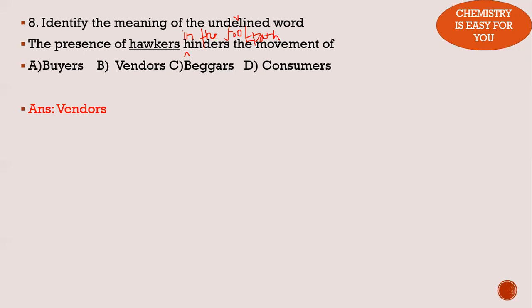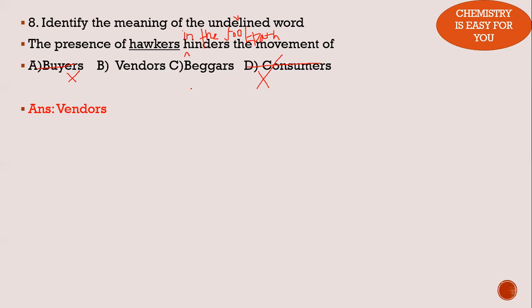Once we understood the meaning, we go through the question. Buyers and consumers have this same meaning. So both cannot be the answer, because only one answer is correct. Since both of these have the same meaning, we can erase these from our options. Now we have two. Both of these sets of people can be found on the footpath.